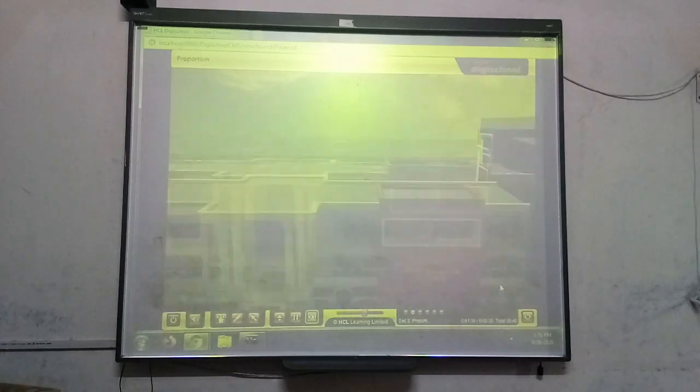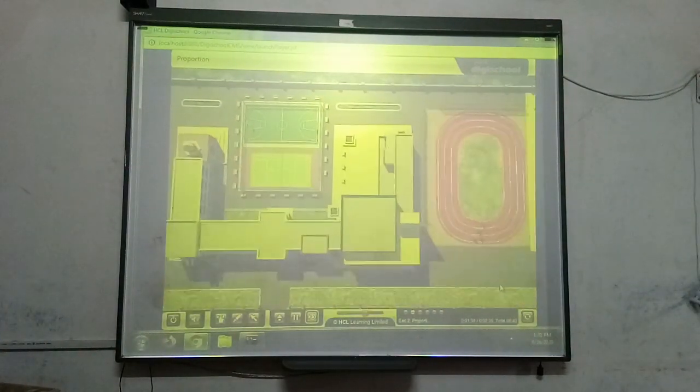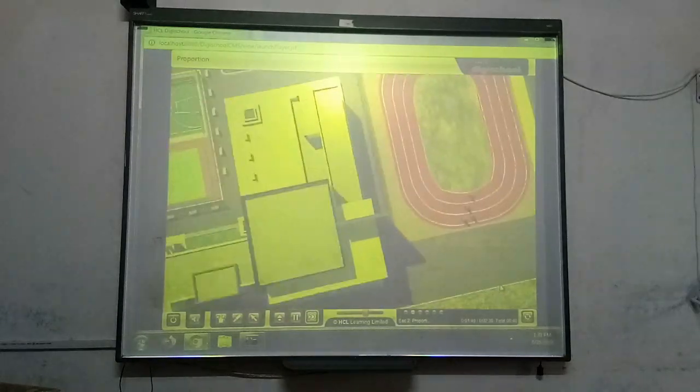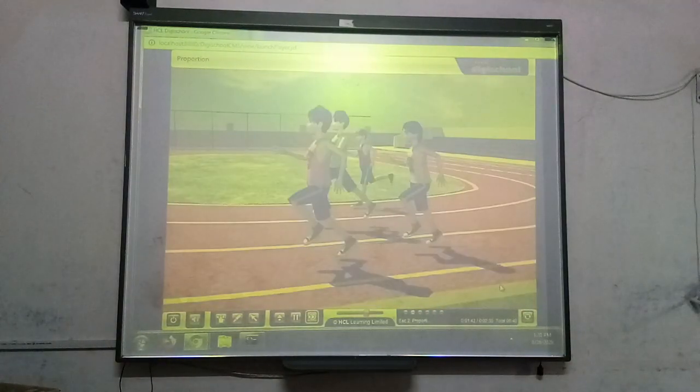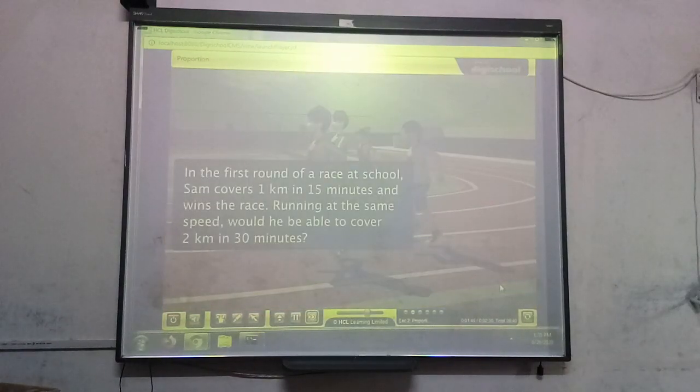Let us consider another example. In the first round of a race at school, Sam covers 1 kilometer in 15 minutes and wins the race. Running at the same speed, would he be able to cover 2 kilometers in 30 minutes?